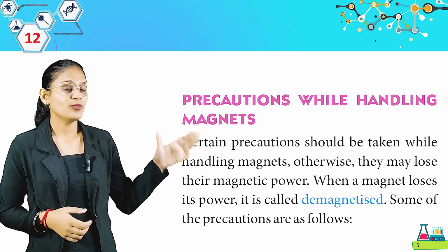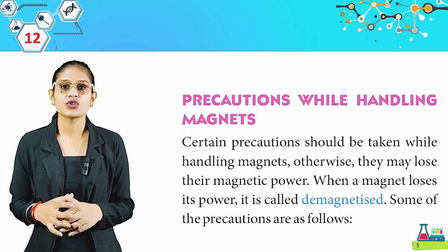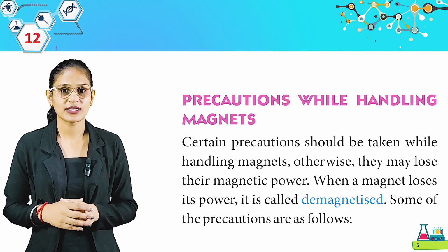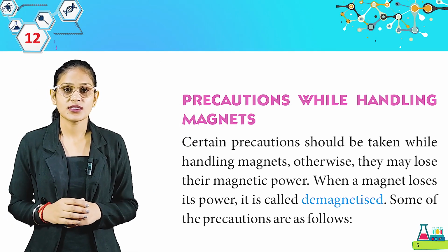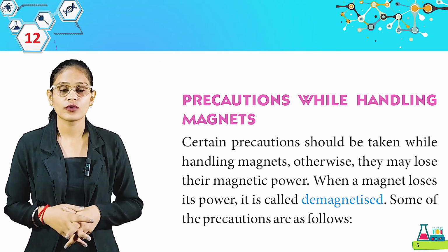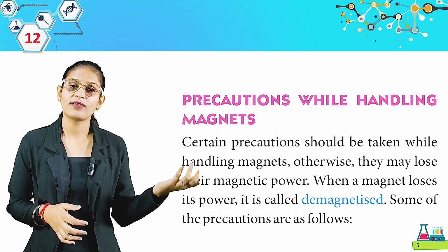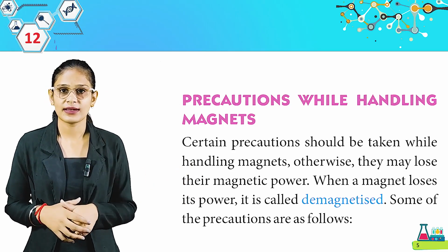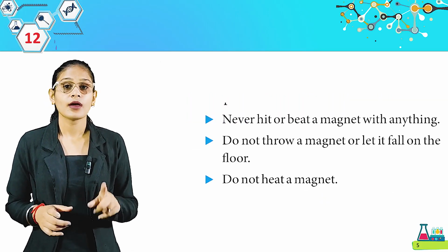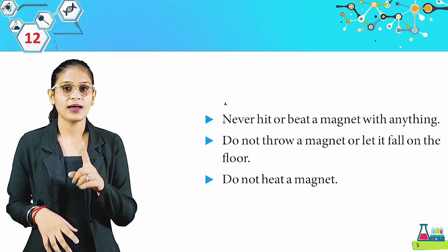Now we have precautions while handling magnets. Certain precautions should be taken while handling magnets, otherwise they may lose their magnetic power. When a magnet loses its power, it is called demagnetized. Some of the precautions are as follows. So students, अगर आप मैग्नेट्स को अच्छे से नहीं रखते हैं तो वो अपनी मैग्नेटिक पावर का लॉस कर देते हैं and that is demagnetization. Look here, never hit or beat a magnet with anything. Do not throw a magnet or let it fall on the floor. Do not heat a magnet.